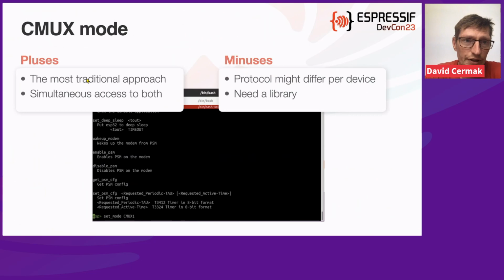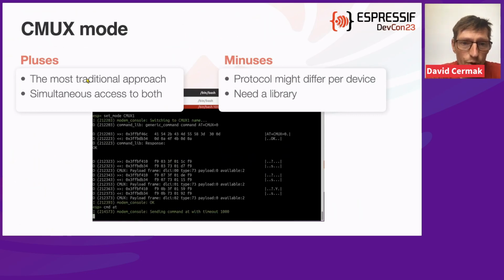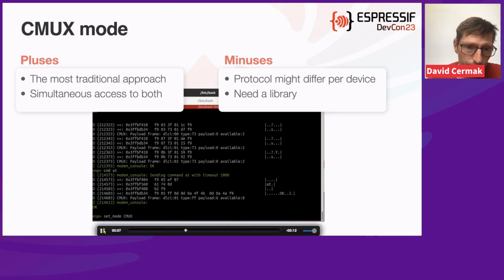Now the CMUX mode. This is the most traditional approach for multiplexing, or creating two virtual channels over one physical channel. It's very useful for situations where we need to access both network and commands at the same time. And the idea here, as you can see in this screenshot, is that first of all we need to establish this CMUX mode.